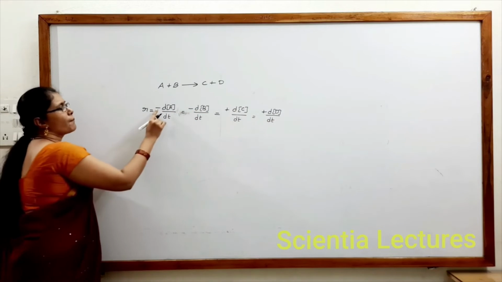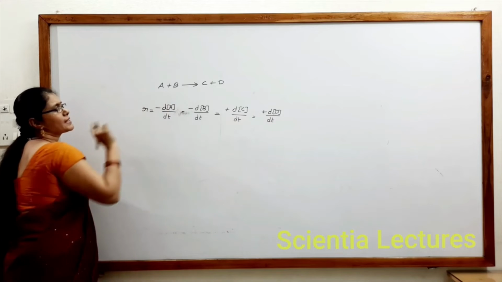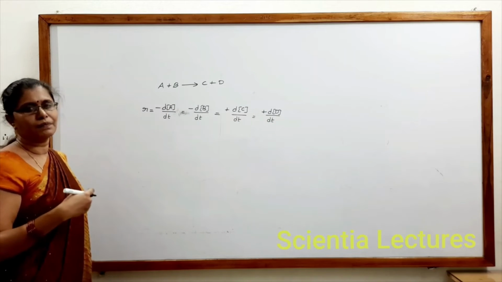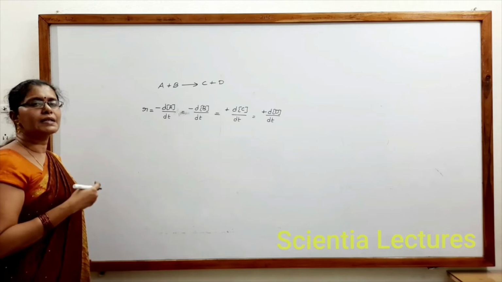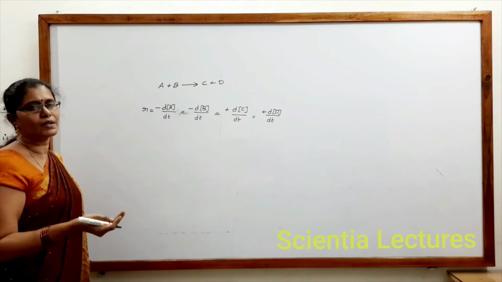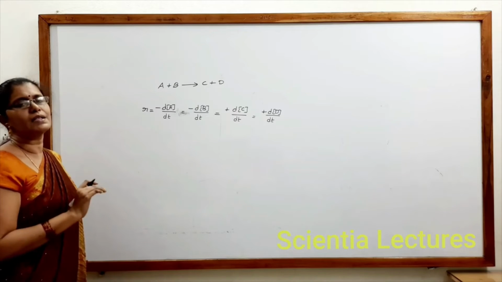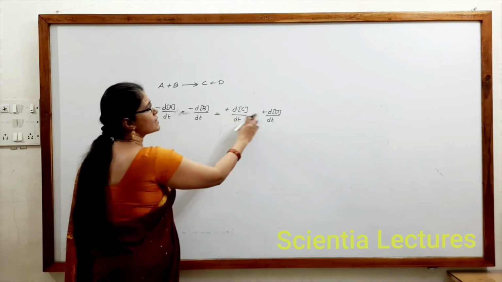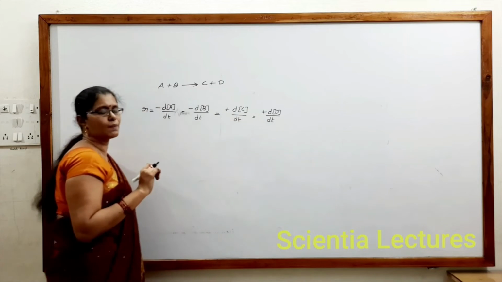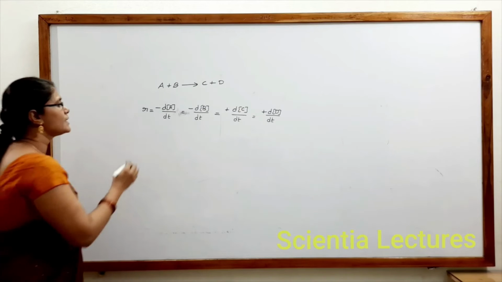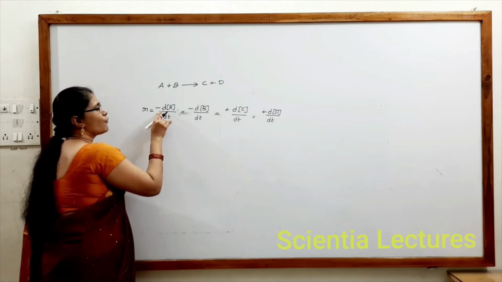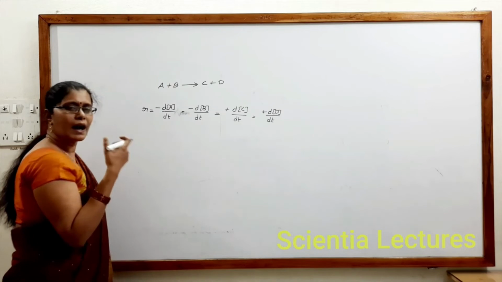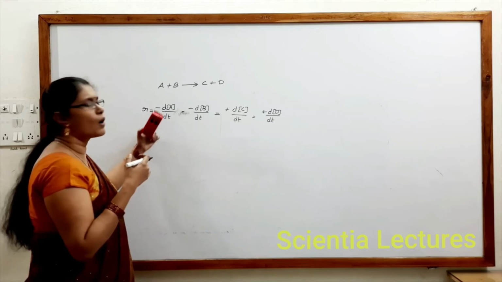So remember, minus sign here for reactant side indicates that its concentration decreases with time. So as the time passes, we can see that reactants are getting converted into products. That is, concentration of reactants decreases with the time. To indicate that, we kept minus. Whereas concentration of products increases with the time. So we kept there plus. So here this d indicates that for infinitesimally small change, if we want to understand it, we use small d.